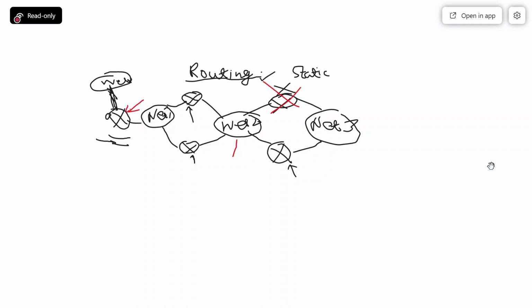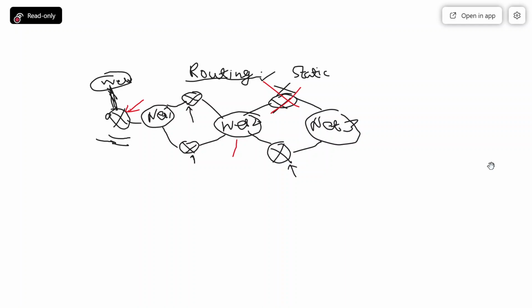It doesn't mean that if you consult me at every moment of time, I must be having some path, but that path may be partial. But once I collect the information from every other node in the network, neighbor by neighbor, then I can converge on a final route. So this is the advantage of dynamic routing.